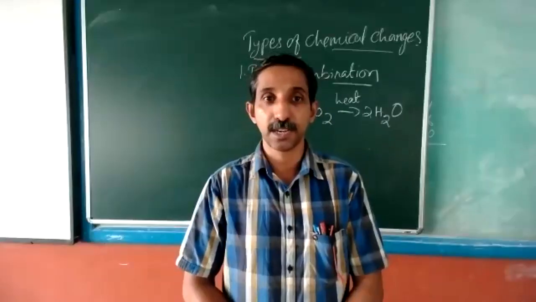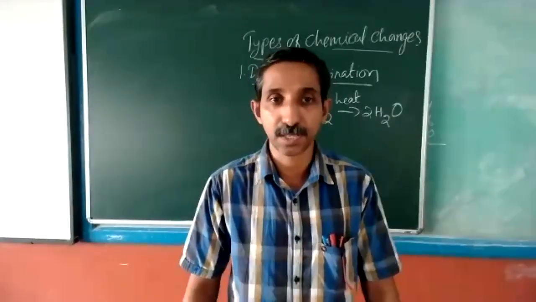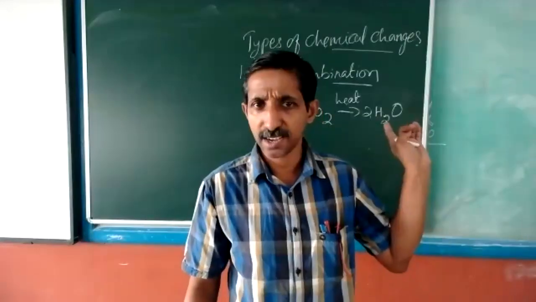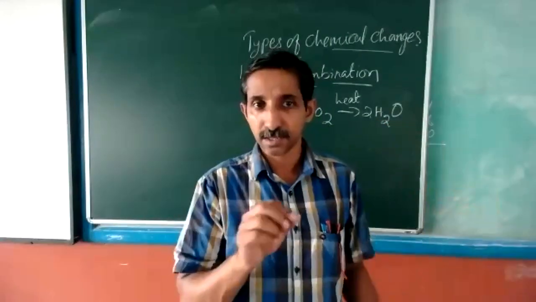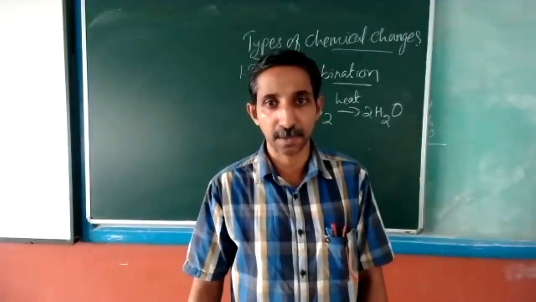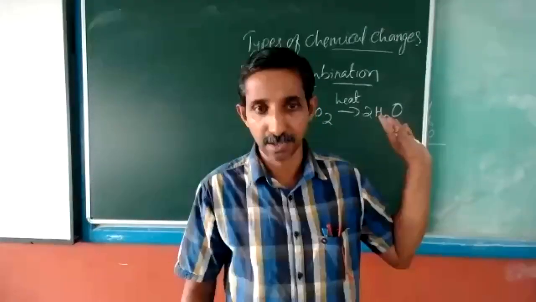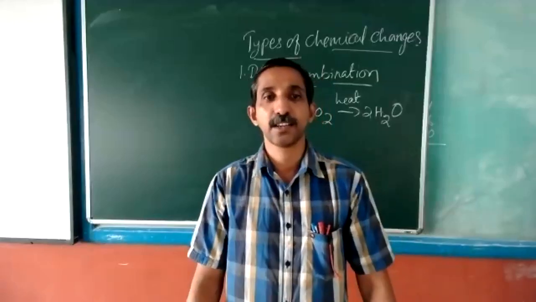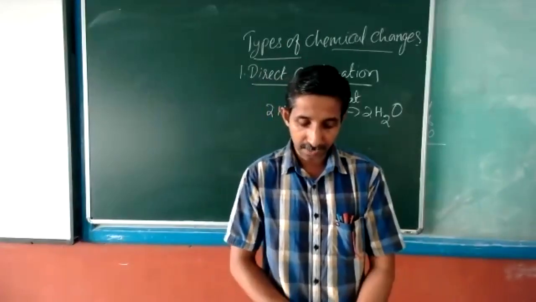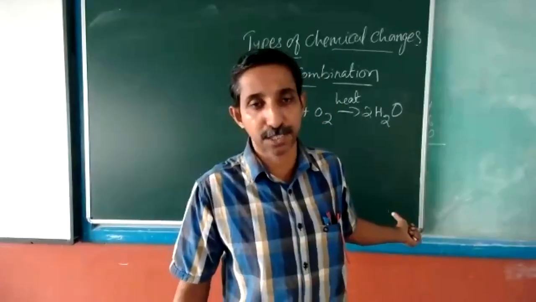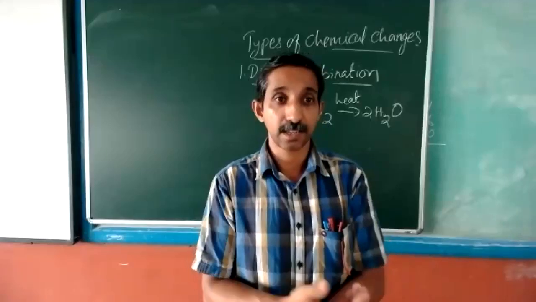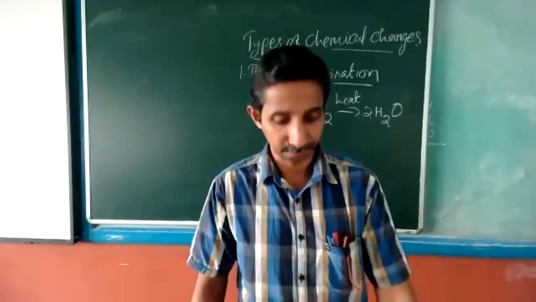Then another example, you might have heard of ammonia, NH3. This ammonia is prepared by combining nitrogen and hydrogen. Yesterday in the class we took this example: 3H2 plus N2 gives 2NH3. So this again is another direct combination reaction, the Haber process of making ammonia. Then preparation of sulfuric acid, I have already shown you the step: SO3 plus H2O gives H2SO4. That is another industrially important combination reaction.